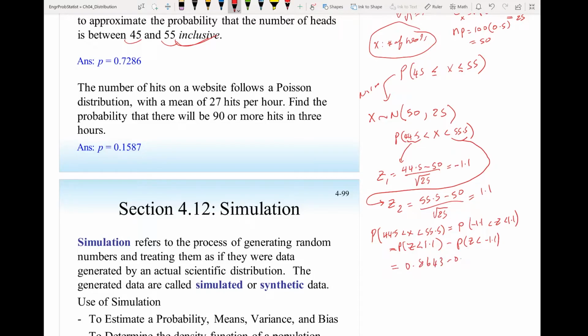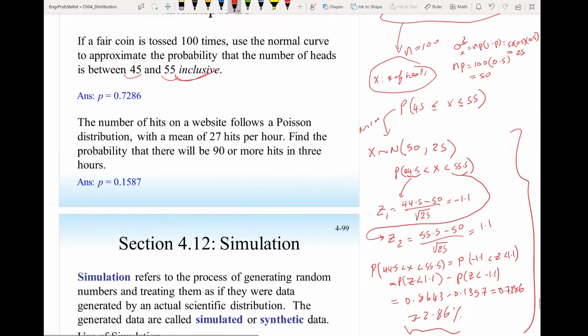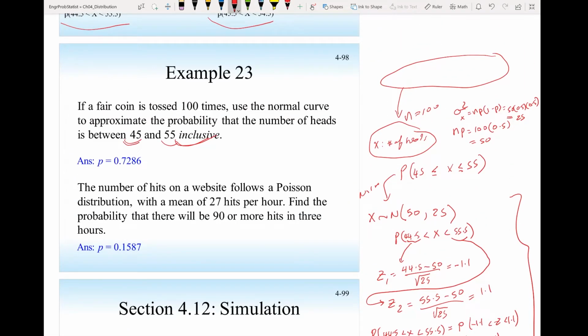And if you use the table, you should get 0.8643 minus 0.1357. And this is 0.7286. So there is a 72.86% chance that if you throw the coin 100 times, you will get heads between 45 and 55, 72.86% chance. See how easy it is to solve it using the central limit theorem in comparison to using the binomial distribution, which means I have to find 11 probabilities to come to this answer.